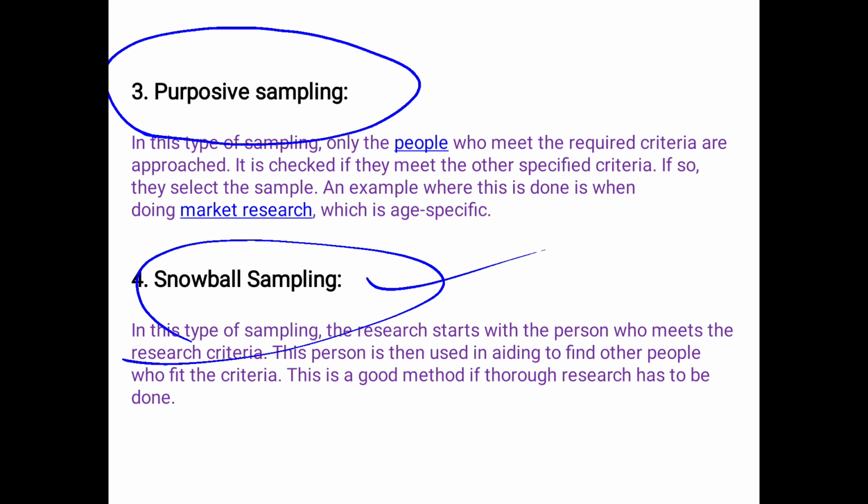This process continues until an adequate number of persons are interviewed.